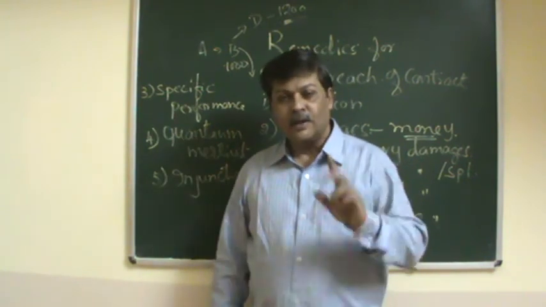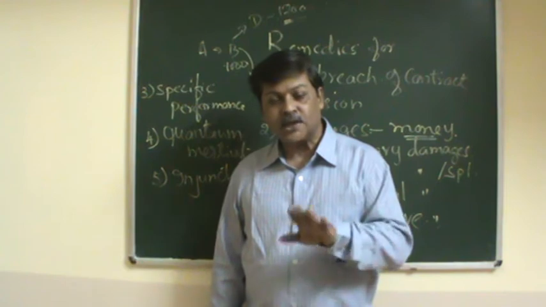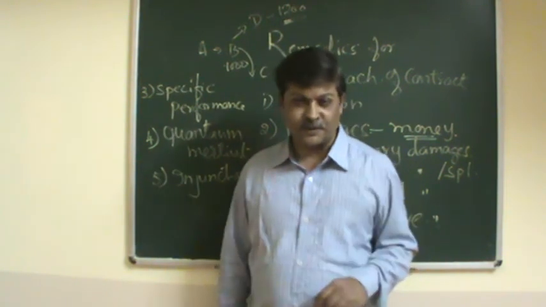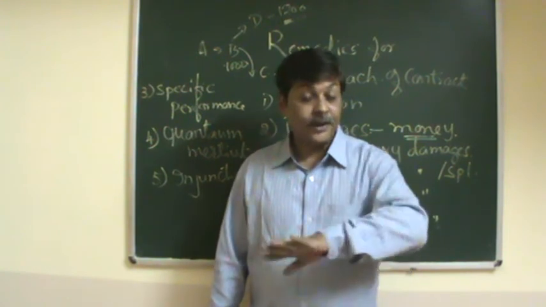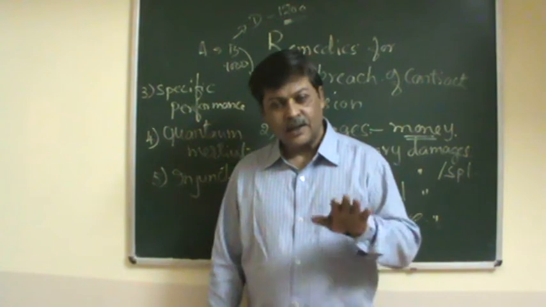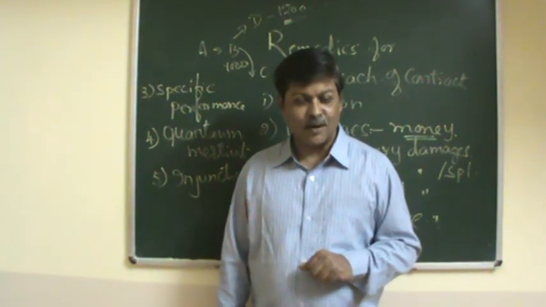Specific performance: where monetary compensation is not possible, the aggrieved party can go for specific performance. Where it is not possible to compensate in the form of money, specific performance is awarded.